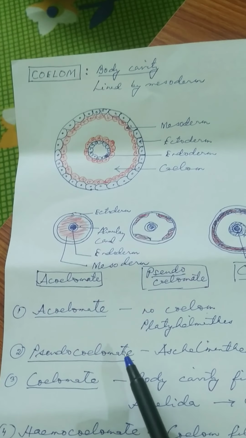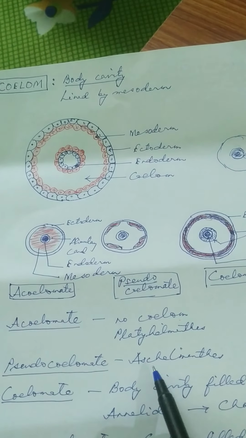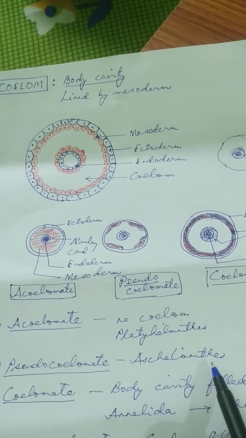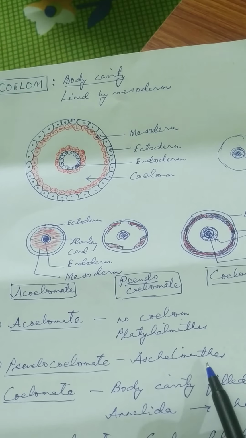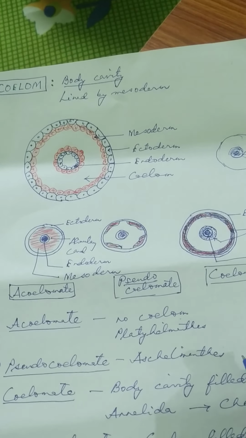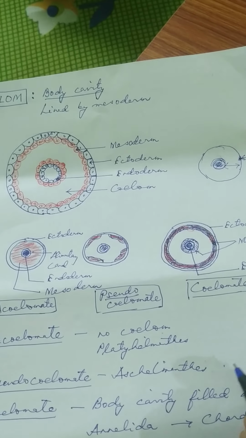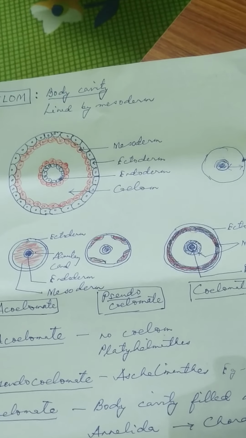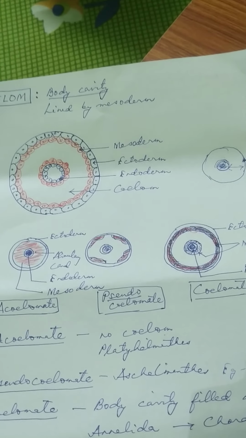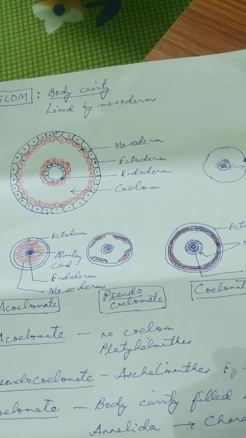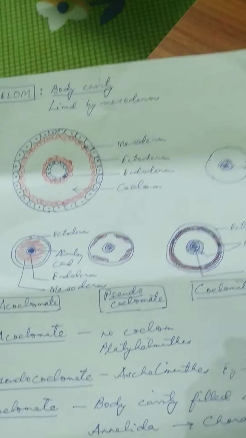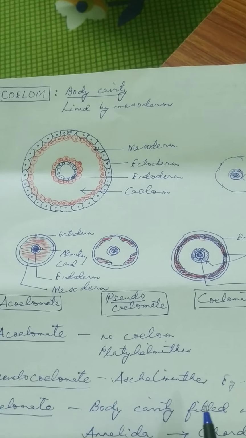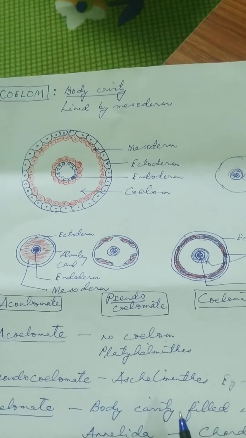And pseudocoelomate animals you'll find where? In case of Aschelminthes. So Aschelminthes animals are pseudocoelomate animals. Example, let me write down the example: it is the roundworm. You may get a question. Roundworm, the scientific name is Ascaris. So you may get a question like, name one animal which is pseudocoelomate.